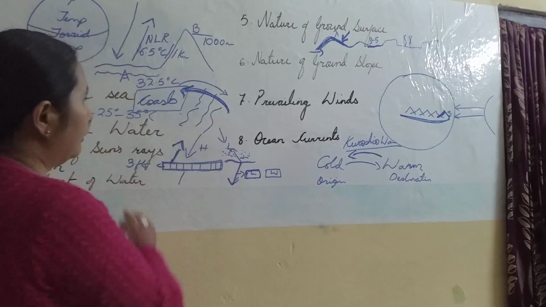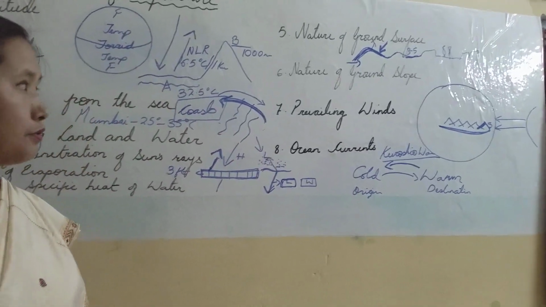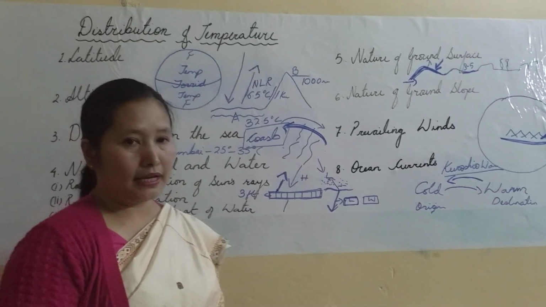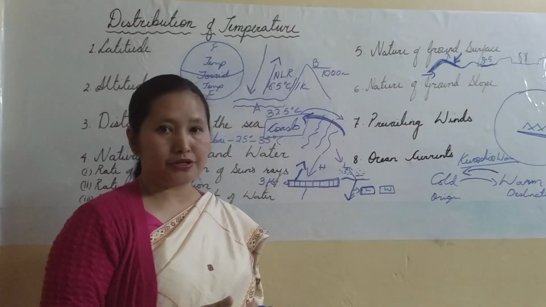So we have 8 factors which influence the distribution of temperature. Then in the next class, we will go to air pressure and winds.